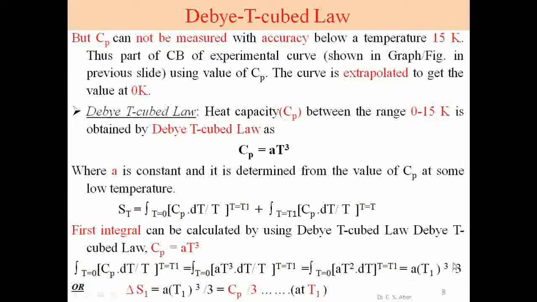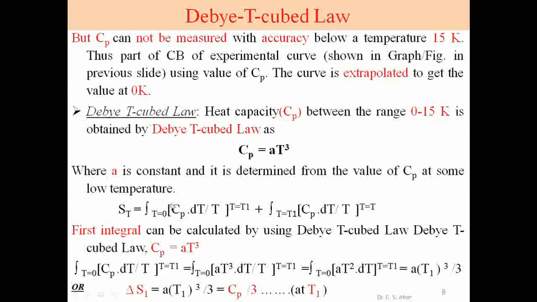This is the integration of the first integral, where temperature is 0 to 15 Kelvin, the lower temperature region where the values of Cp are not accurate. So this integration is derived by considering the Debye T cube law.